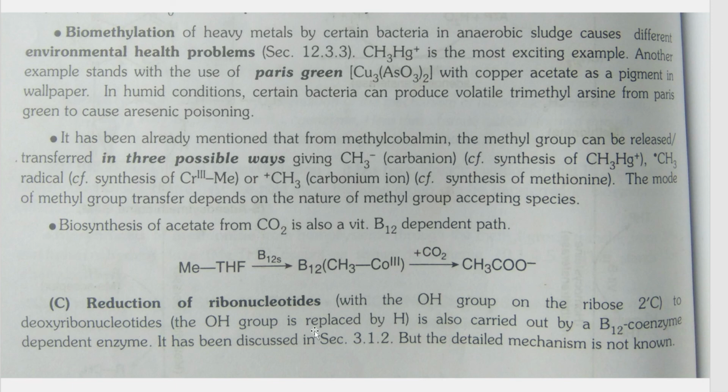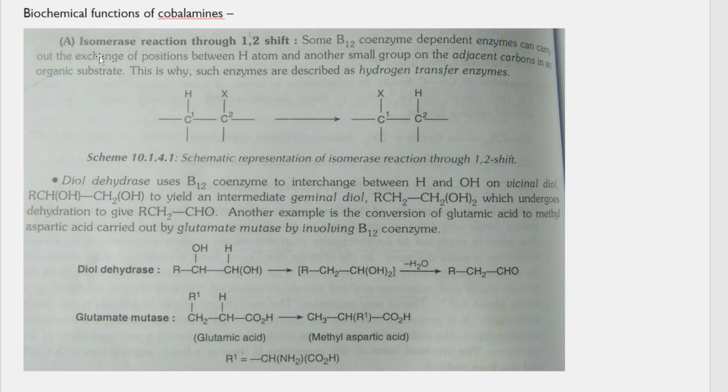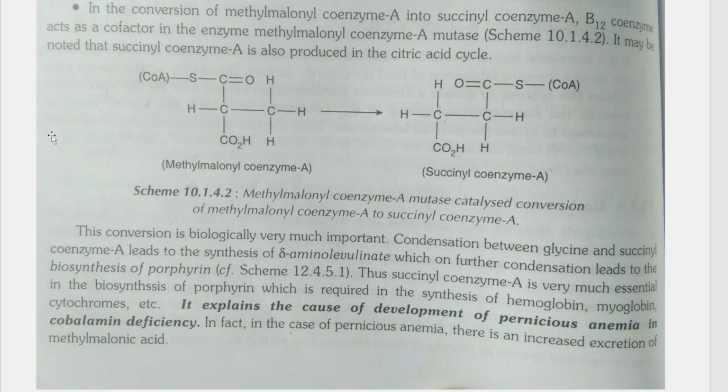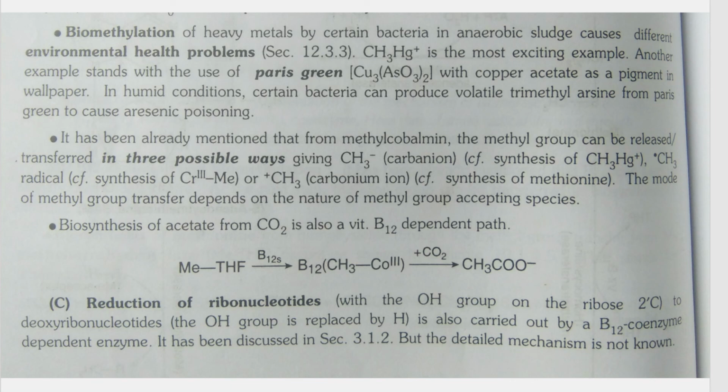So, three important examples: the first one is the isomerase reaction, that is shifting of groups. The second important application was biomethylation that we studied, and the last one is reduction of ribonucleotide.